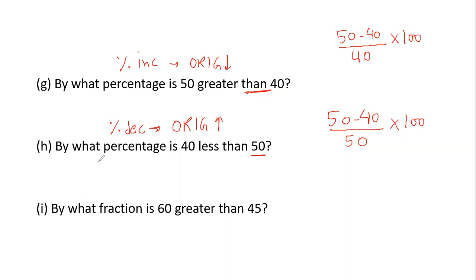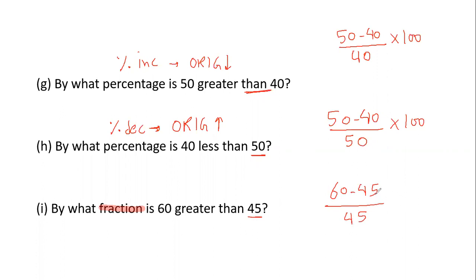Now guys, in the I part, you see, they are not asking me what percentage, they are asking me what fraction. If the question asks what fraction, I'll simply say difference over original. The difference will always be higher minus smaller, that is 60 minus 45. With respect to 45, they are asking me, yes, greater than 45. So I'll just divide it by 45. That's it. I will not multiply it by 100.